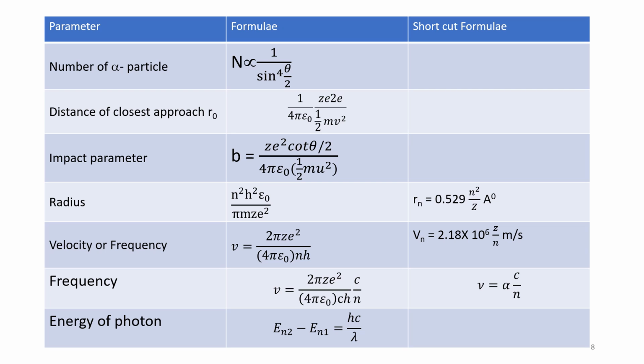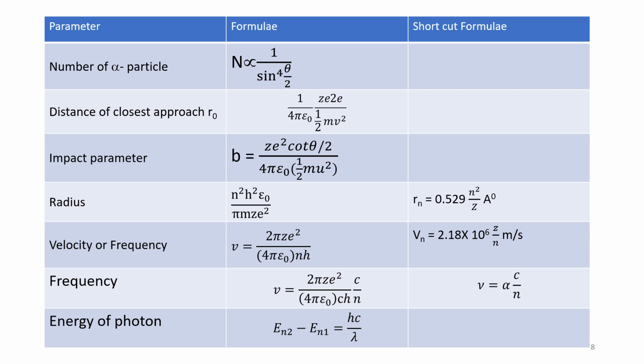Velocity of the alpha particle, v is equal to 2 pi Z e square divided by 4 pi epsilon naught n into h. This we have derived in the previous section, and therefore Vn shortcut formula is, see, Z and n are only variables, all others are constants, 2 pi e and h are all constant. Hence, calculating that Vn will be equal to 2.18 into 10 to the power of 6 into Z by n meters per second.